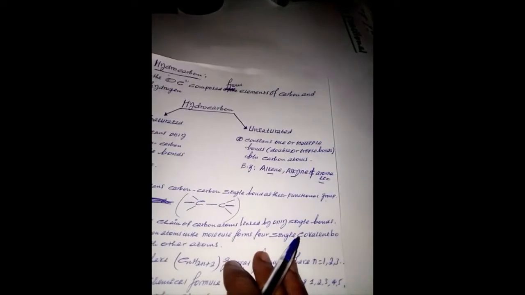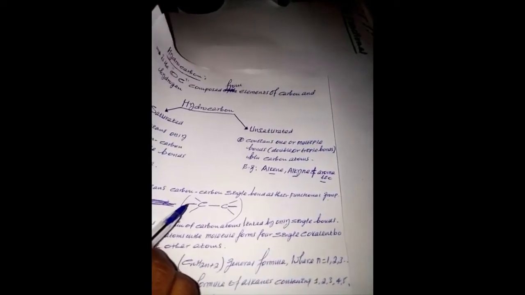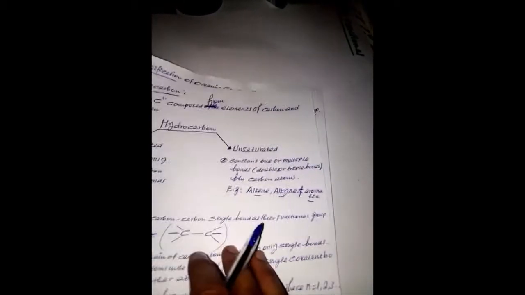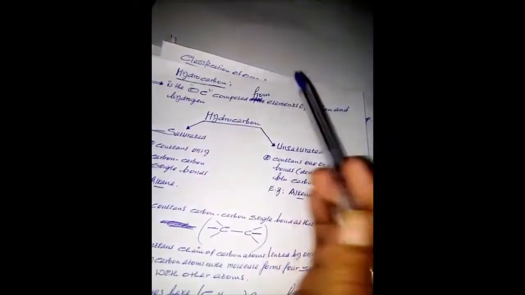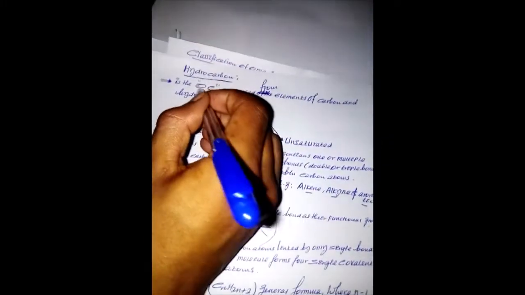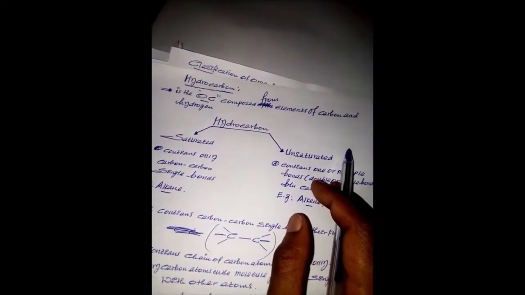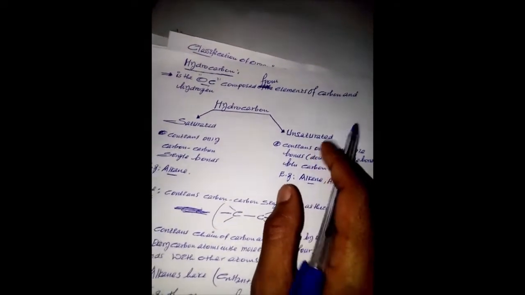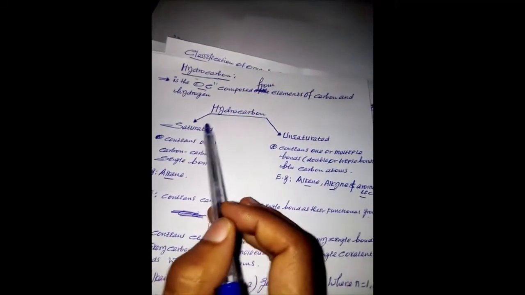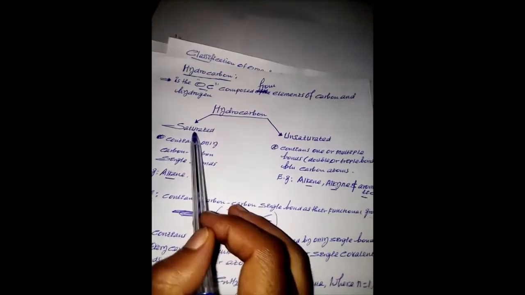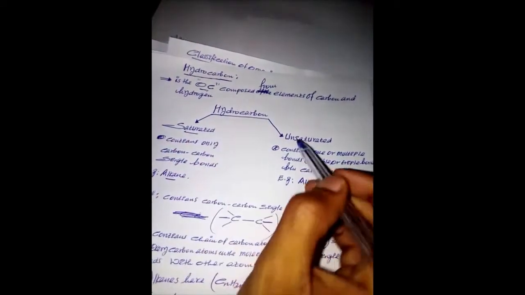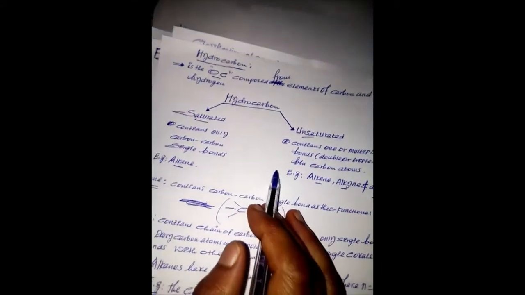Hydrocarbon. Hydrocarbon is the organic compound, OC meaning organic compound, which is composed of the elements carbon and hydrogen. This hydrocarbon is classified into two: saturated hydrocarbon and unsaturated hydrocarbon.